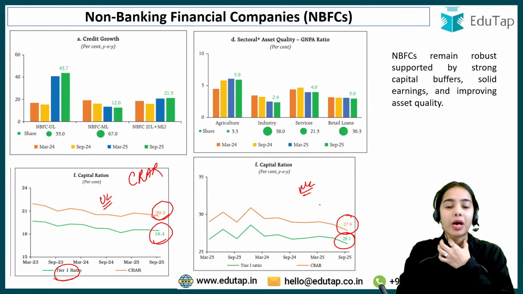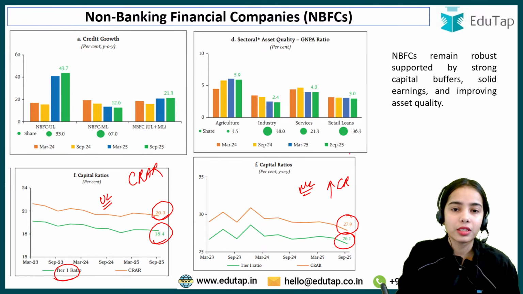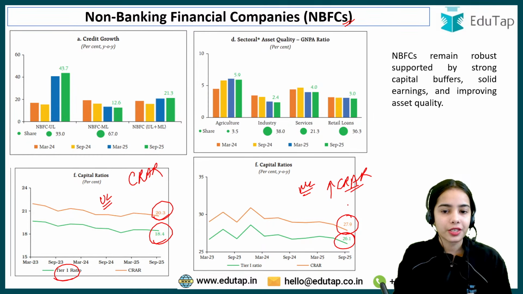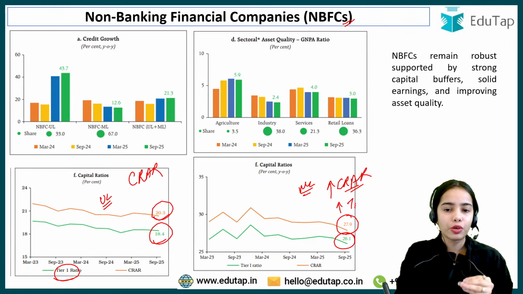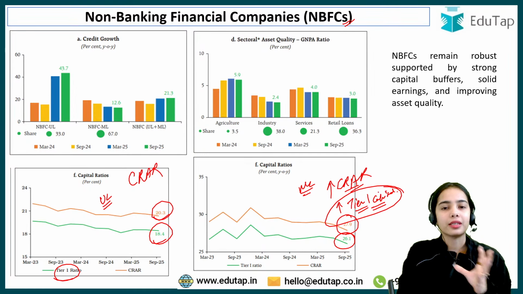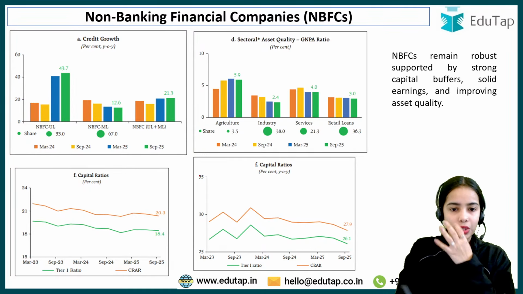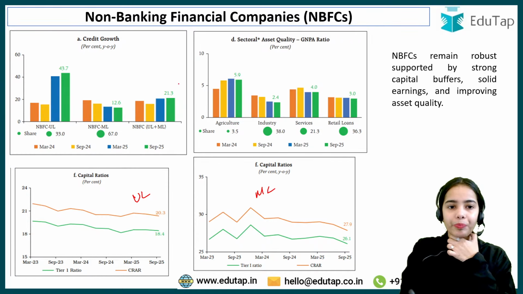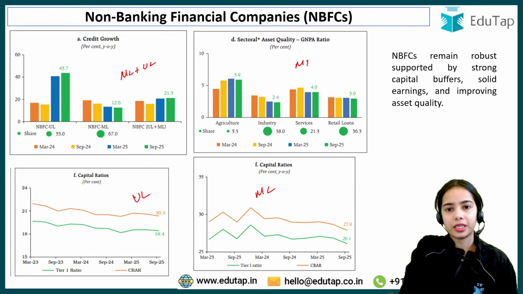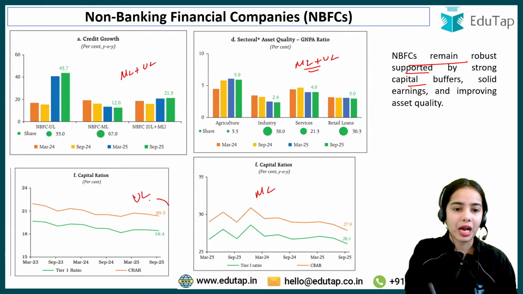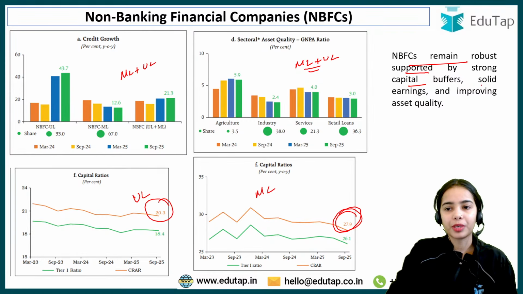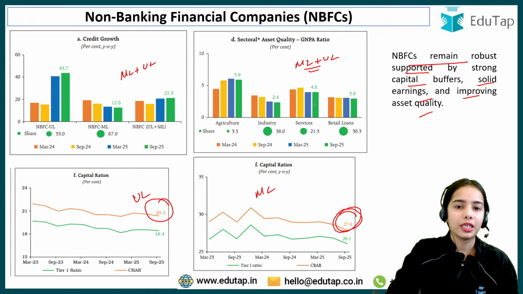So you can understand that the NBFCs are maintaining a good CRAR, a good capital to risk weighted asset ratio, as well as good tier 1 capital. That is the liquid capital to handle distress. So this is the idea. This is for the upper layer, this is for the middle layer, and this was for the combined middle layer and upper layer. Okay, so NBFCs remain robust, supported by strong capital buffers, solid earnings, and improving asset quality.